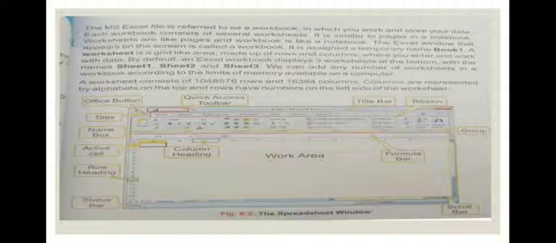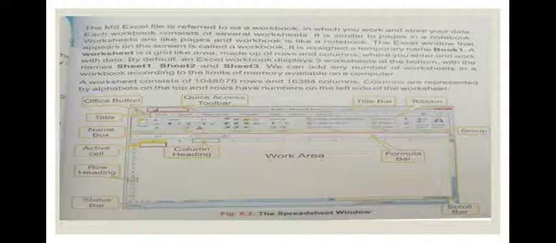A worksheet consists of 1048576 rows and 16384 columns. Columns are represented by alphabets on the top, and rows have numbers on the left side of the worksheet.